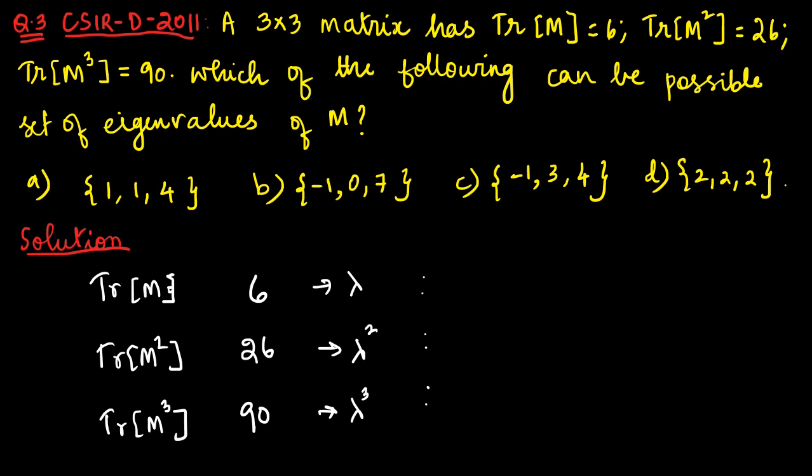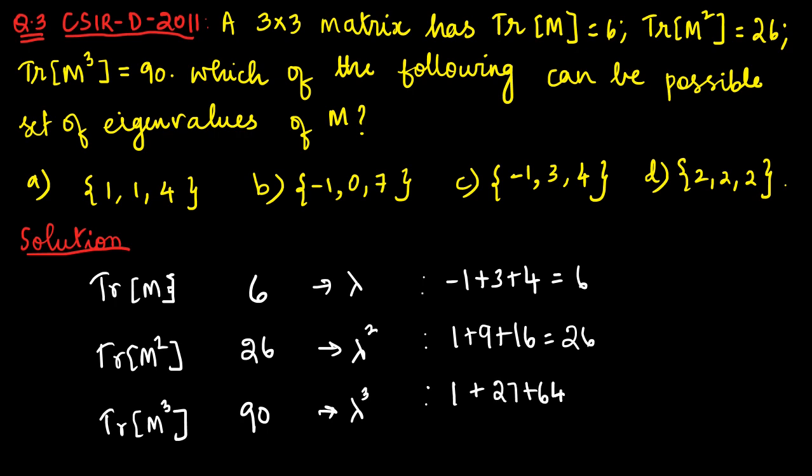Let us see our option C. Minus 1 plus 3 plus 4 gives you 6. And now squaring it, I get 1 plus 9 plus 16, which gives me 26. Then let us see the cube: 1 plus 27 plus 64. Okay, the cube is minus 1, right? So this will give you 90.